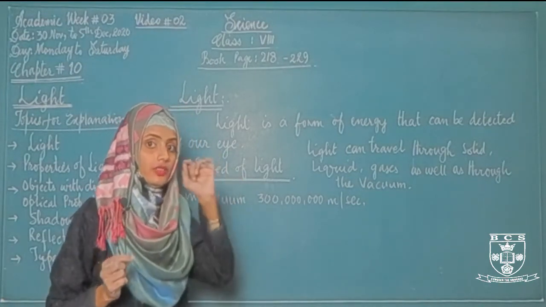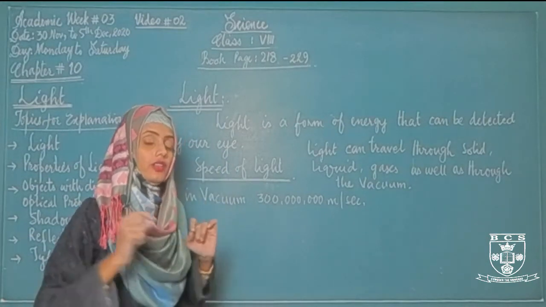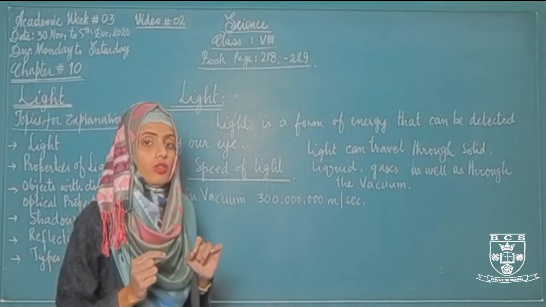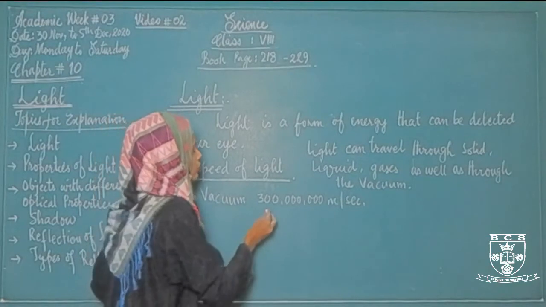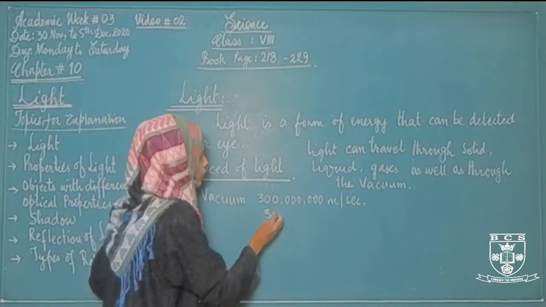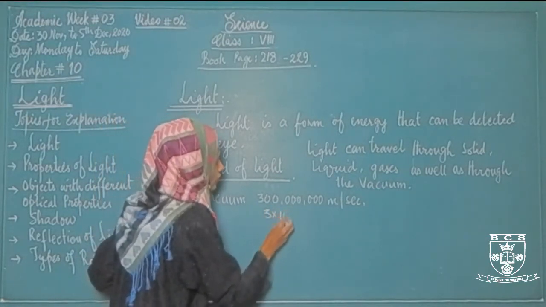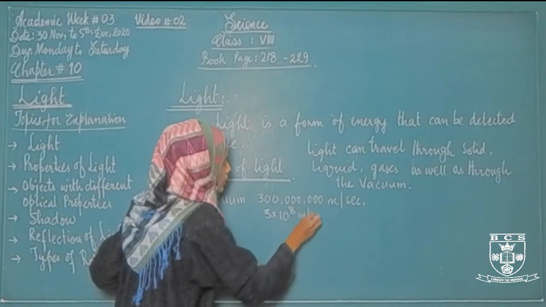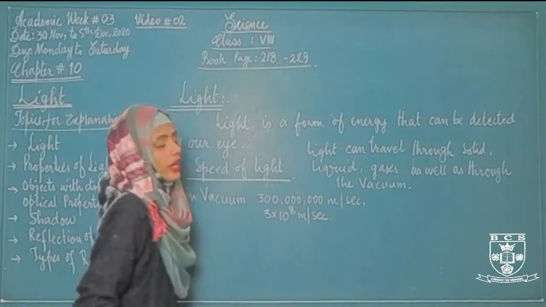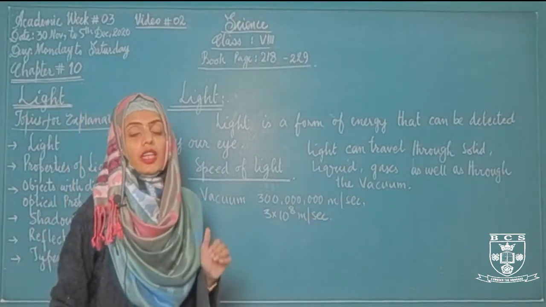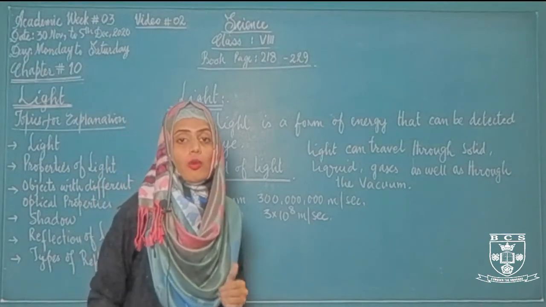It means एक second के अंदर light कितना travel कर रही है? 300 crore meter per second. In short, we can say that light can travel in vacuum at a speed of 3 × 10⁸ meter per second, which is very much faster than the speed of any other form of energy.